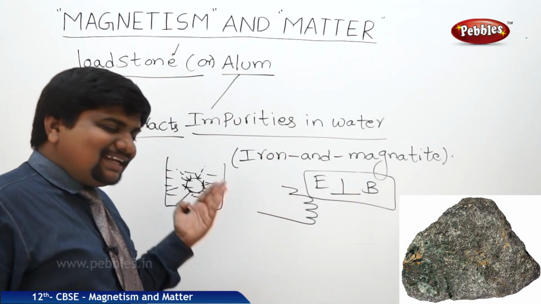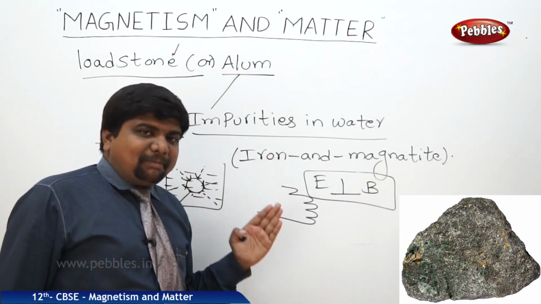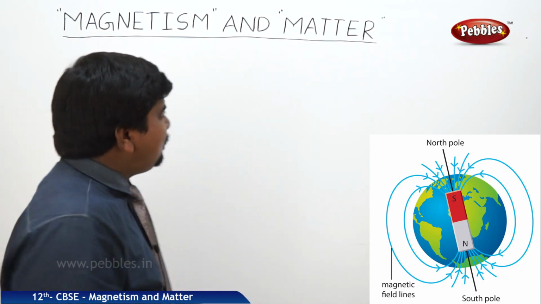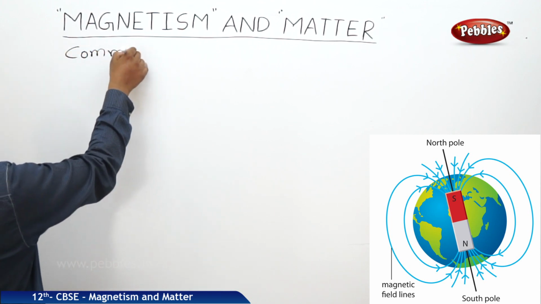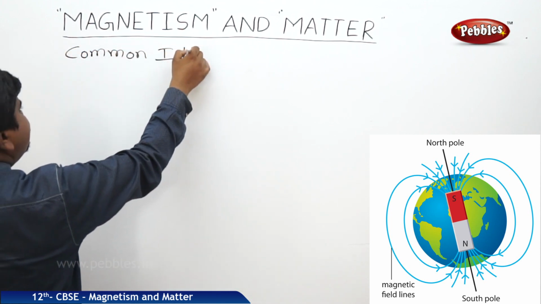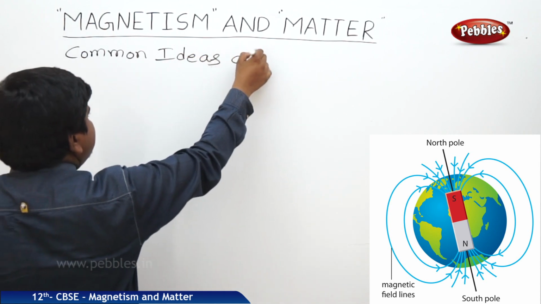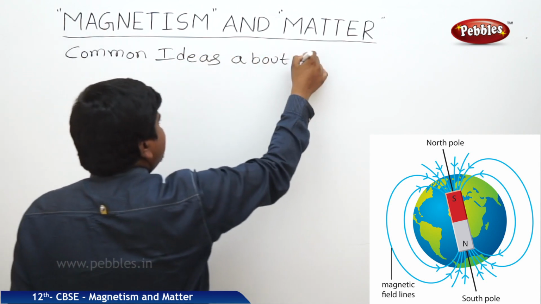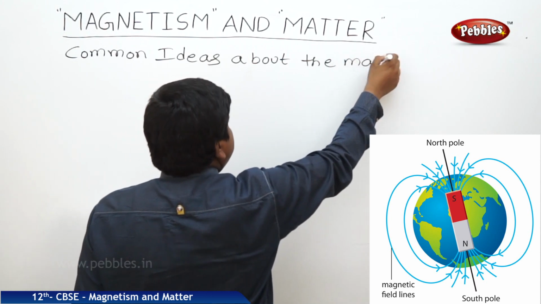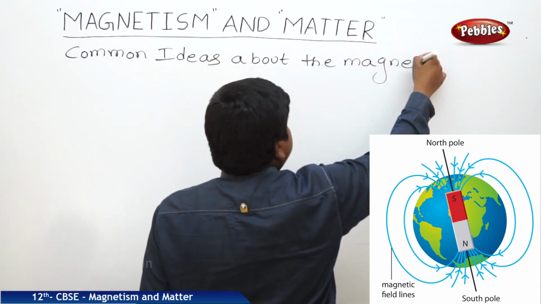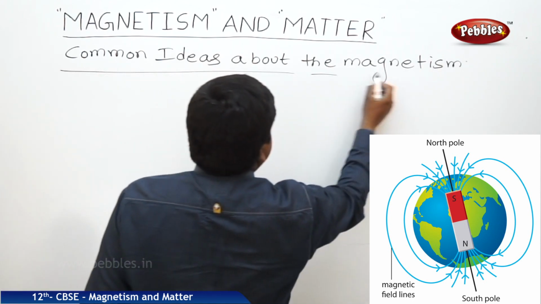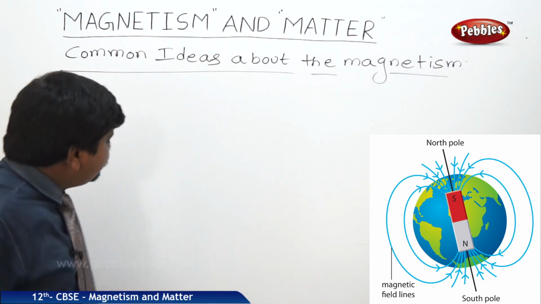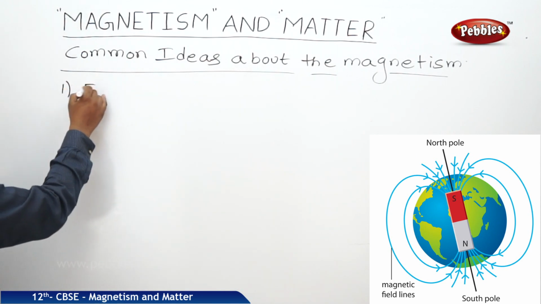Now we will see the generalized views about magnetism. There are some common ideas about magnetism. Suppose Earth is a magnet.